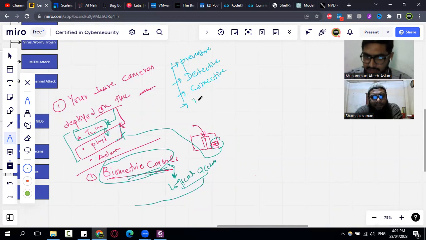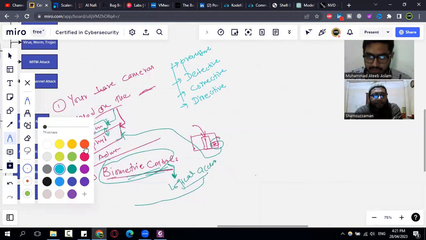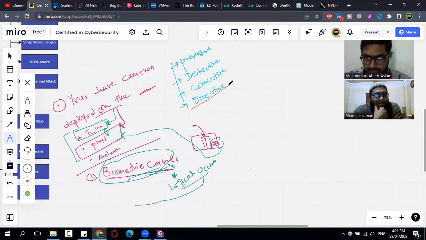And there is another one that is known as directive control. Directive is basically related to the direction or guideline, so that is related to administrative control. Corrective means something that is trying to correct or fix a damaged thing, or restoration.